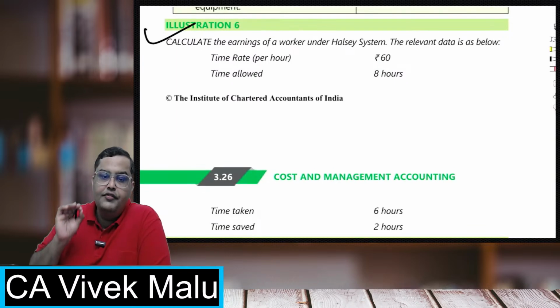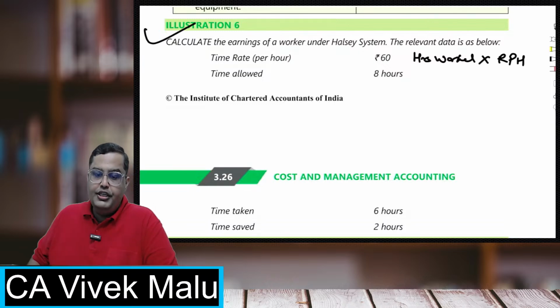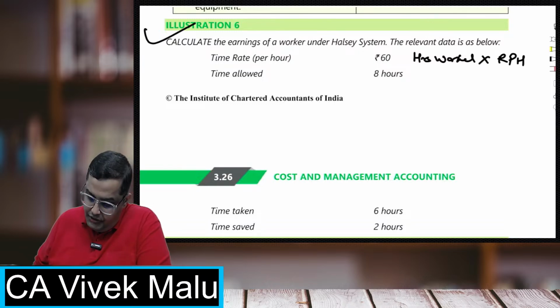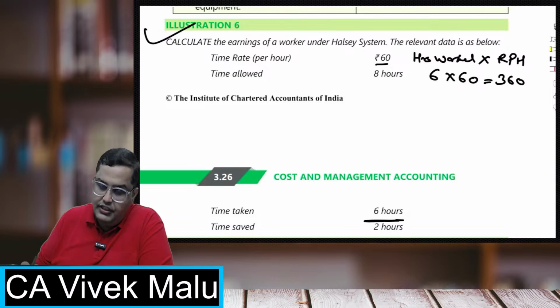First of all, we'll give them the basic payment, that is hours worked into rate per hour. Hours worked, time taken, is 6 hours into 60. So 6 into 60 is 360, hours worked into rate per hour.